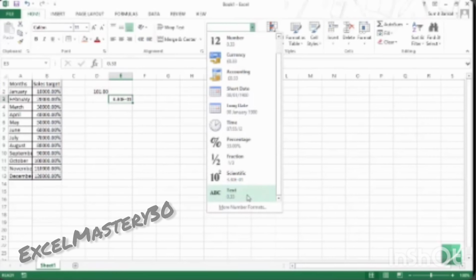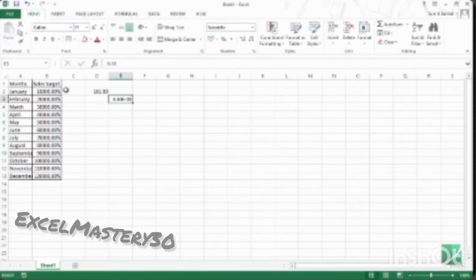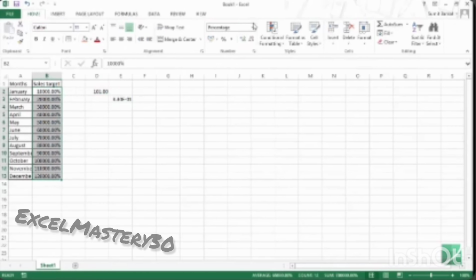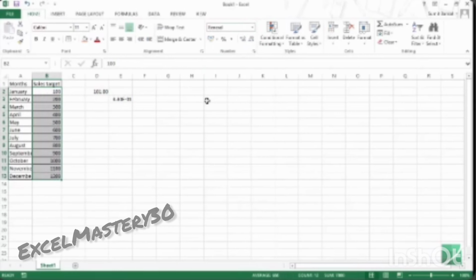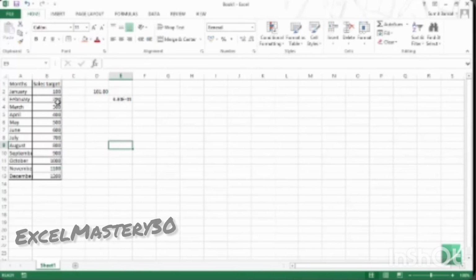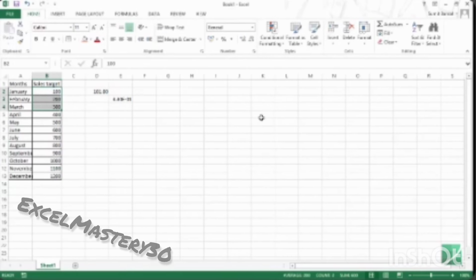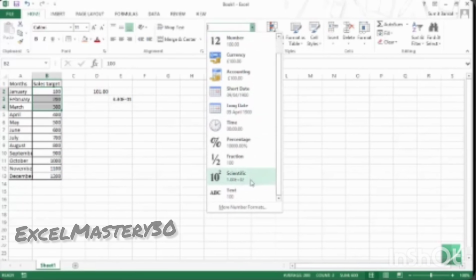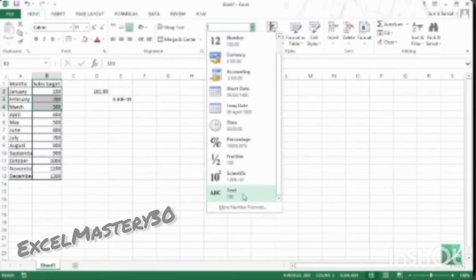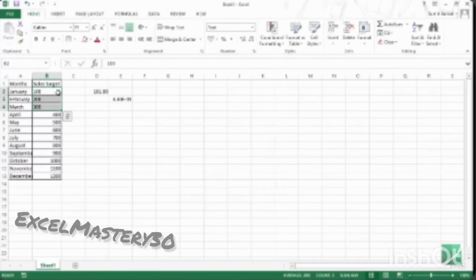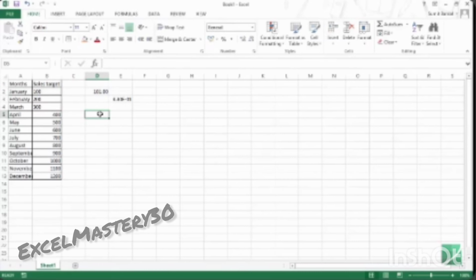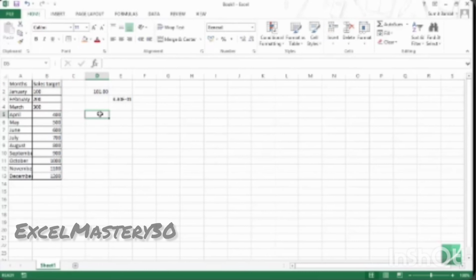And the last one in this list is text format. Now this is really important. Let me show you what happens. I would go and change this format to general. So I have all these numbers here. Now, if I select these 3 and make this text format, see what happens. As soon as I select this, all these numbers get aligned to the left, because in Excel all the numbers get aligned to the right and all the text gets aligned to the left.